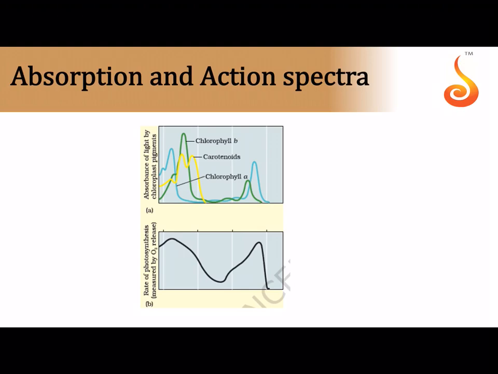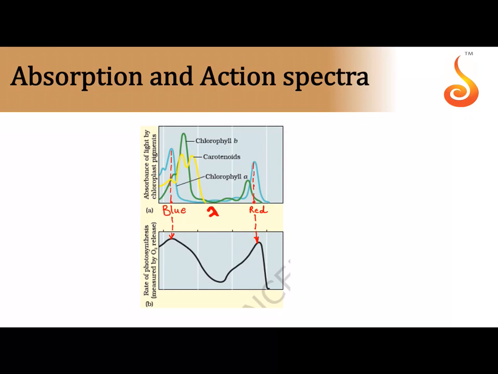So which is the part of light that is absorbed, and which is the pigment in the plant that absorbs most of this light? Now if you were to plot the wavelength as well as the pigment molecules, that is how much they absorb, notice it is mostly the chlorophyll A molecule that absorbs in the blue region. So if you draw a vertical from the chlorophyll A molecule, and this bluish green molecule is the chlorophyll A molecule, it is mostly absorbing in the blue wavelength region and in the red wavelength region. And all of you should note the same thing corresponds to the peak of the rate of photosynthesis.